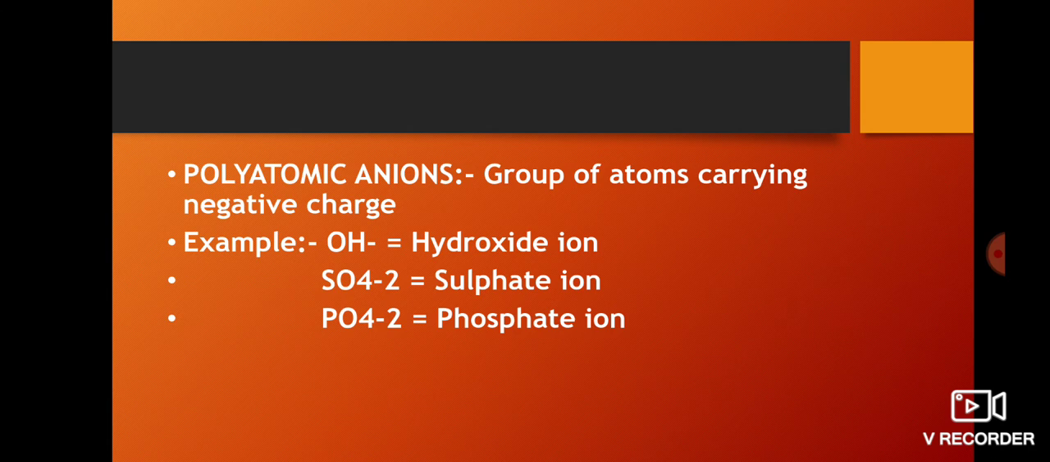Now polyatomic anions. A group of atoms carrying negative charge are called polyatomic anions. Example, OH minus hydroxide, SO4 minus 2 sulfate, PO4 minus 3 phosphate ion. So these are some of the examples of polyatomic anions.